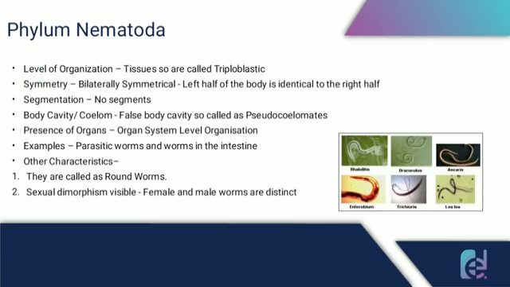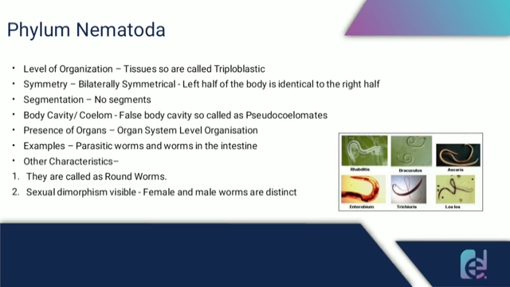Our next phylum is phylum Nematoda. They have a tissue level of organization, and they are also triploblastic organisms. That is, the cells form three layers. Their body is also bilaterally symmetrical.